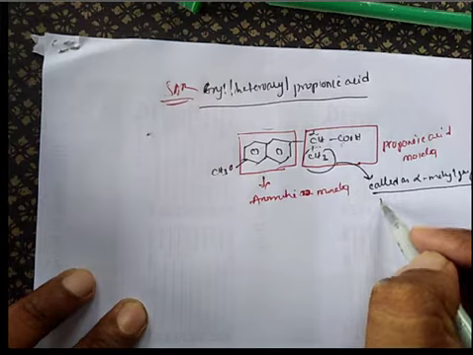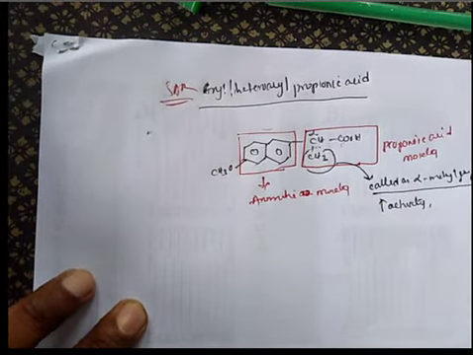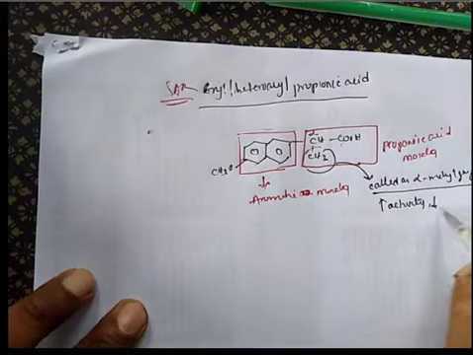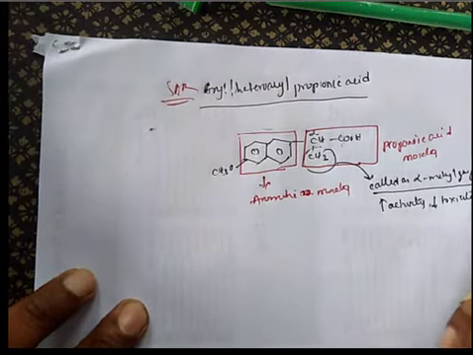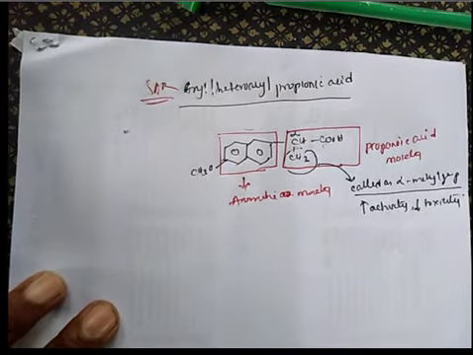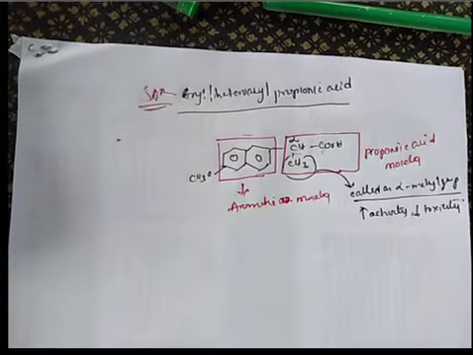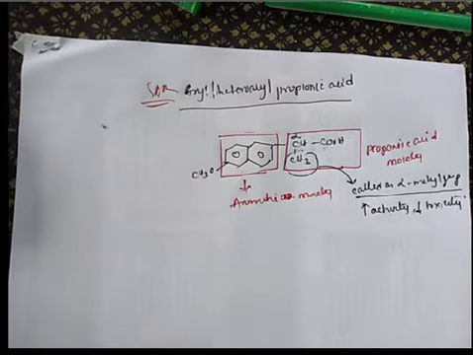The presence of this methyl group increases the activity and decreases side effects, otherwise toxicity. So the presence of this methyl group is essential for increase in activity and to decrease toxicity.